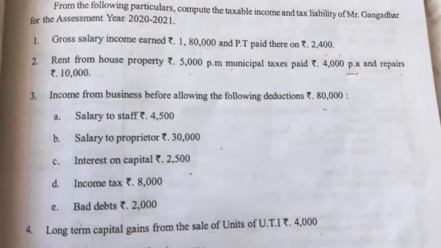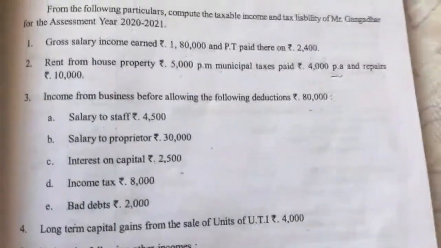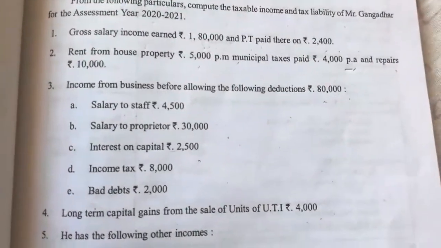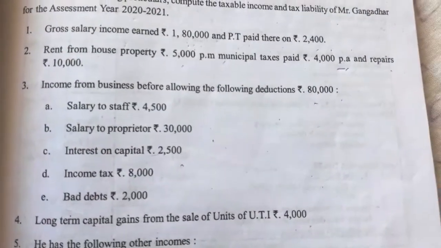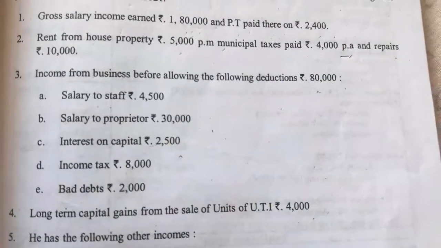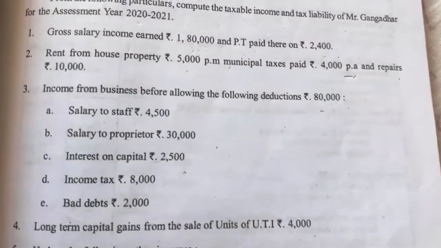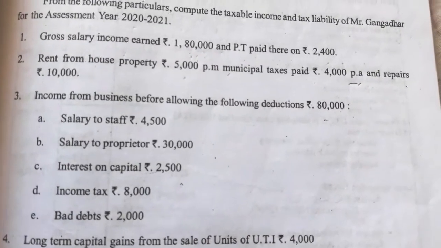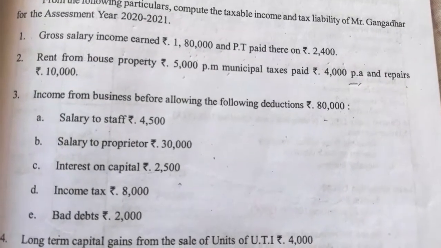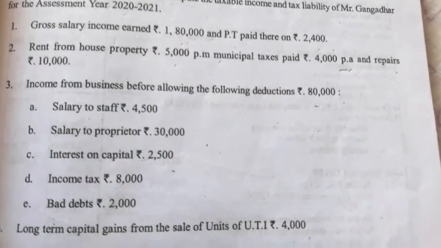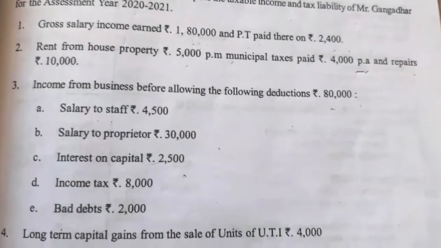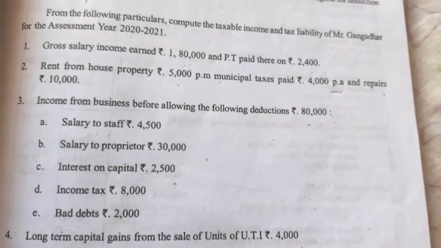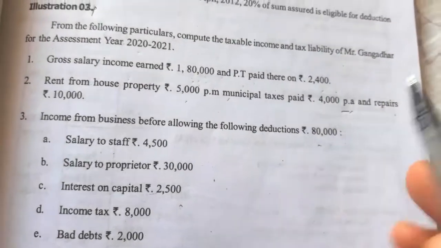Yes, in this question, in order to find the gross annual value of house property, they have given rent from house property. They have not given fair rental value, municipal value or standard rent. They have only given rent from house property. So here 5,000 per month is given as rent from house property. So that is nothing but gross annual value. 5,000 into 12 is the gross annual value. From that gross annual value, he can claim a deduction for the municipal tax paid by him.